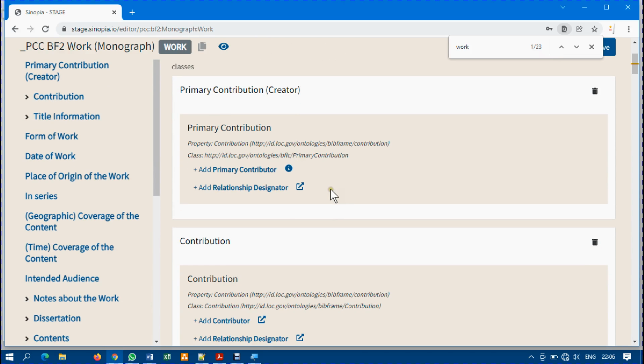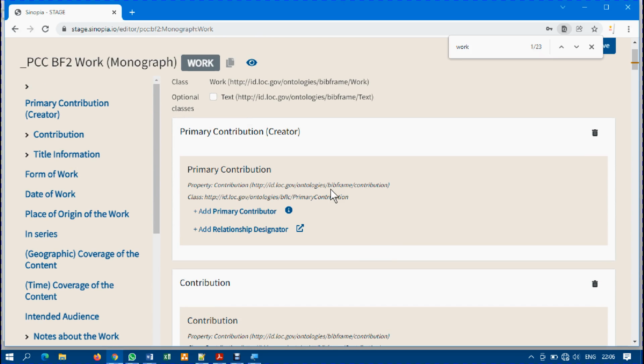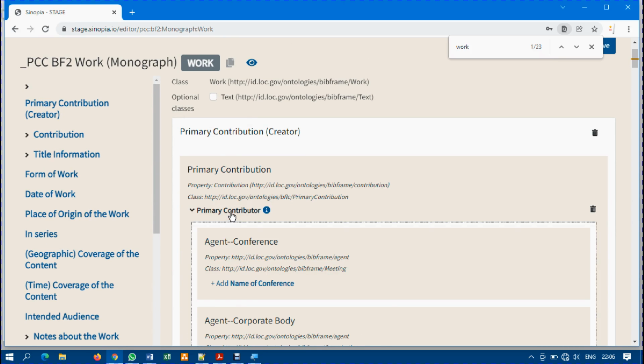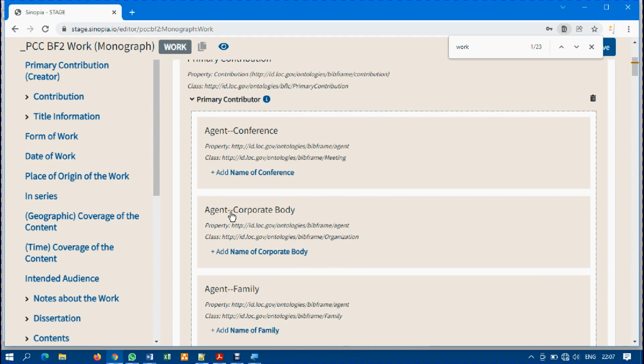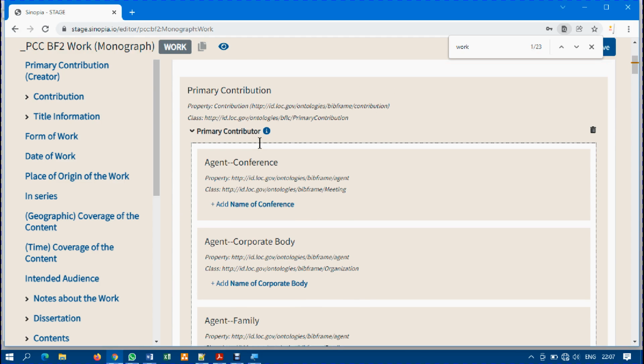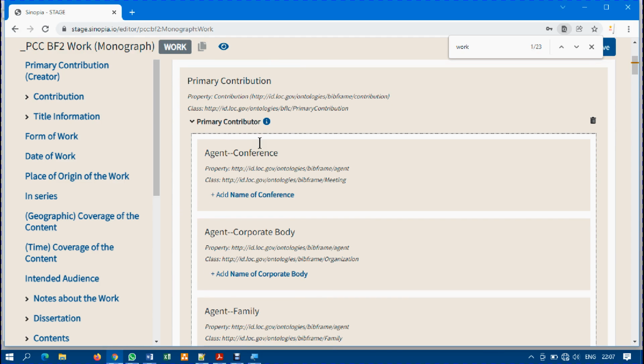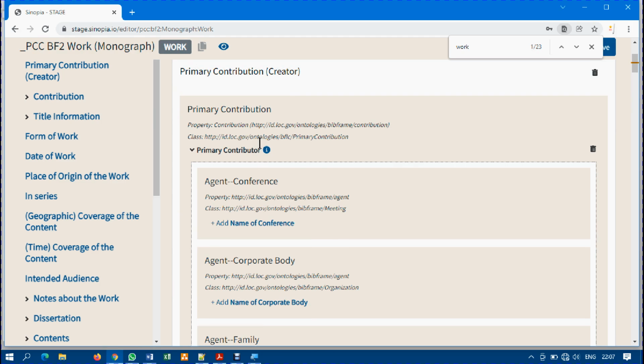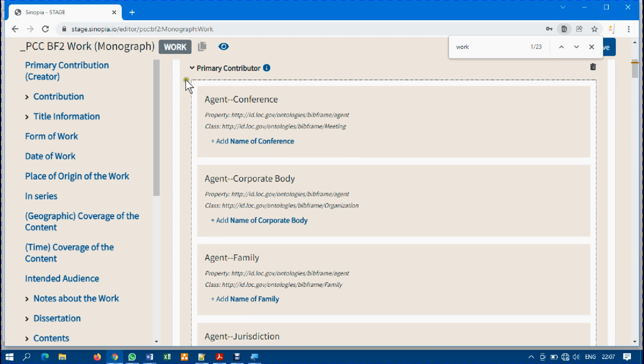So the first step in data entry is to click on add primary contributor. Now that I have clicked on data entry under the primary contribution, look at the table, the column that has been created for me.